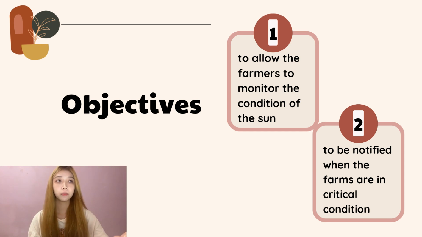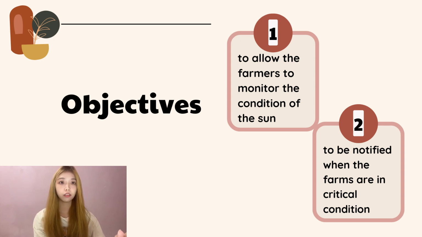Overall, the objective of enabling farmers to monitor the condition of their farm is essential in ensuring the health and growth of their crops. With the help of the AWS Smart Agriculture Monitoring System, farmers can make informed decisions and take proactive measures to ensure that crops grow in a safe and healthy environment, ultimately leading to increased productivity and profitability.